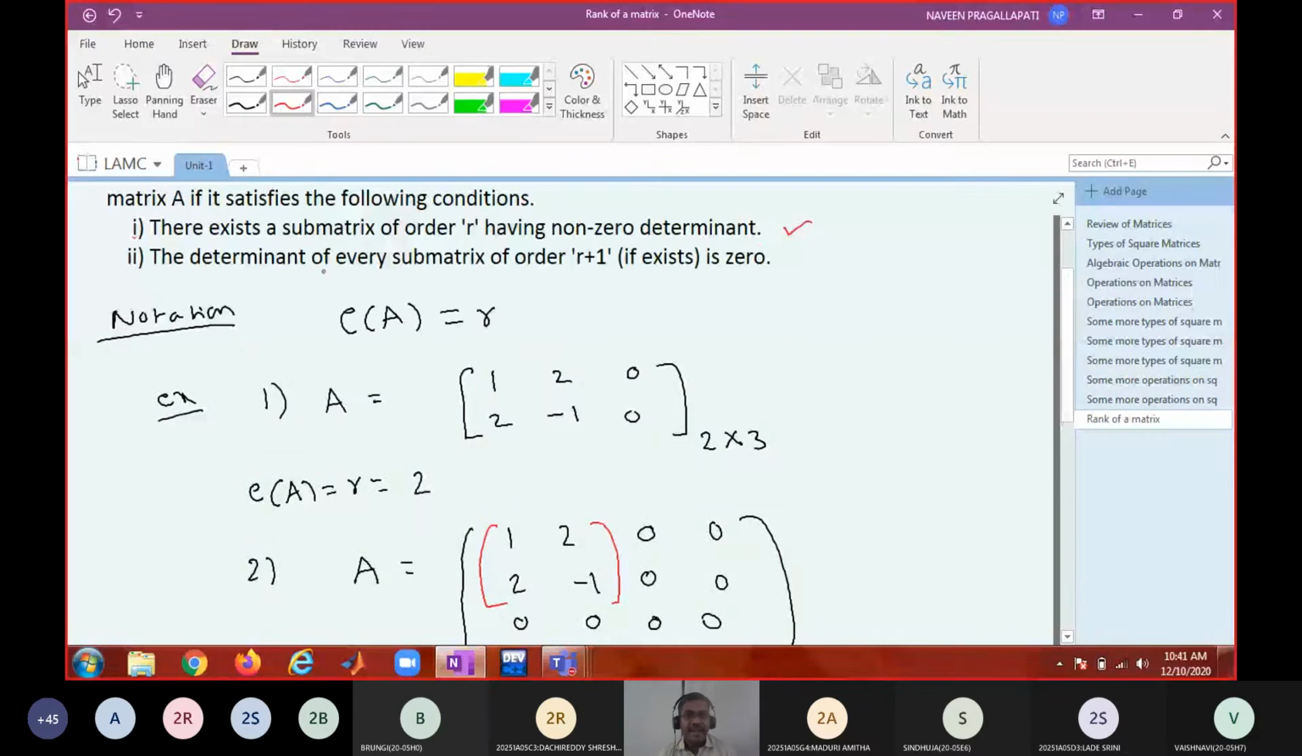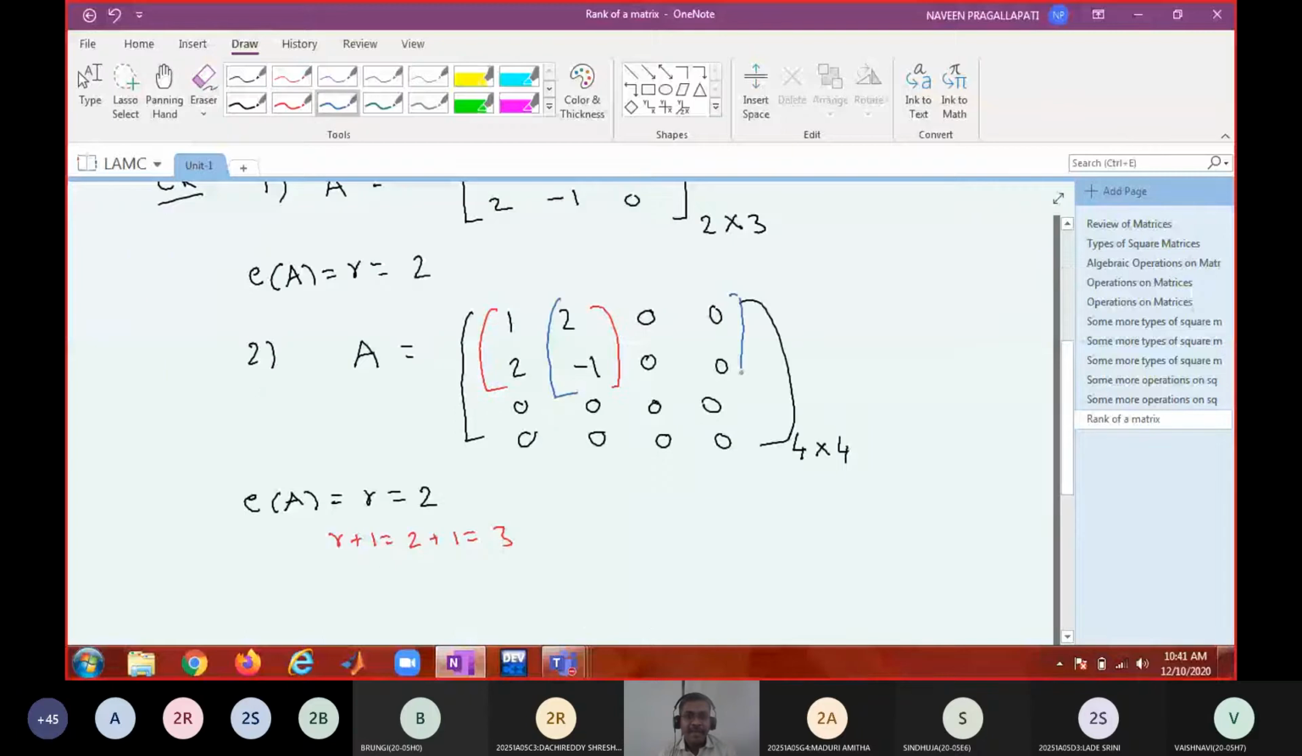The determinant of every submatrix of order r plus 1, if it exists, must be 0. So when I say r equal to 2, what will be r plus 1? 3. 2 plus 1 equal to 3. So you take any submatrix of order 3, its determinant must be 0. You take this submatrix. What is its determinant?